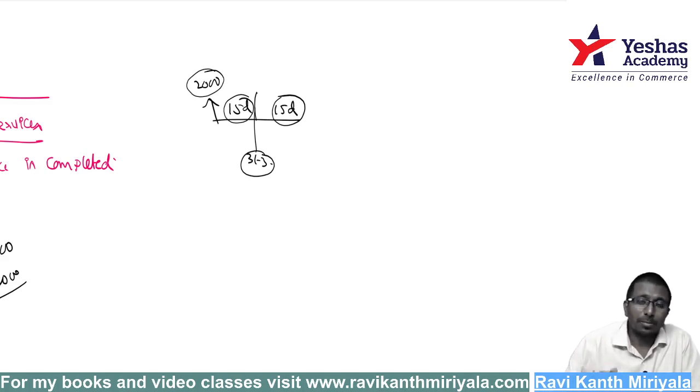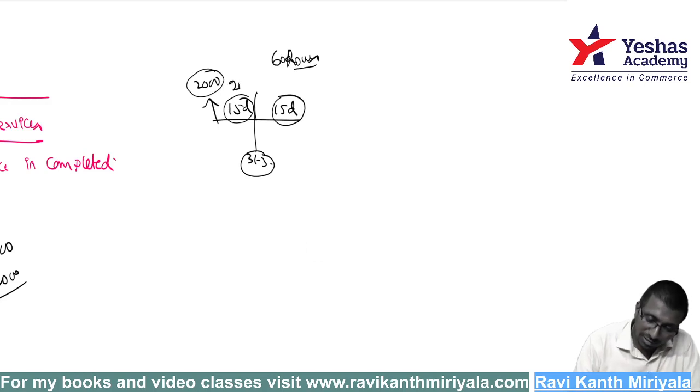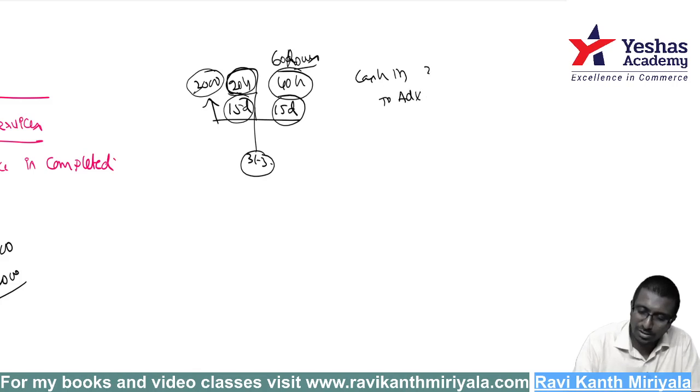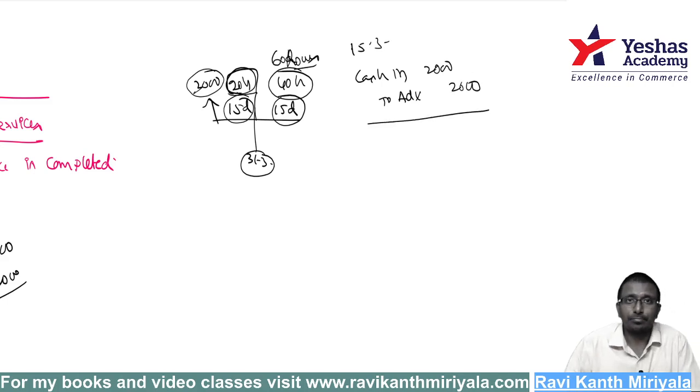If not by the days, at least we can discuss the number of hours. Let us say I am going to teach 60 hours. If I say 20 hours I am teaching here and 40 hours on this side, then at least in the proportion of 20 to 40 you are supposed to account for. So when we received 2000 rupees from you, what are we supposed to record? Cash account debit to advance from customer, 2000 rupees. Say 15th of March we received it. I'll record it. Done.